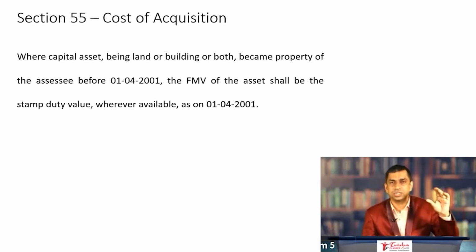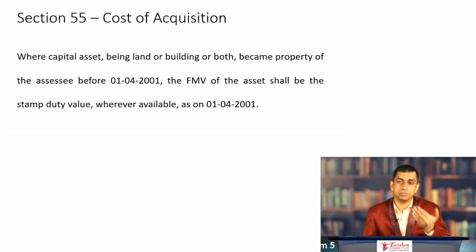Full value of consideration is nothing but the sale price, less cost of acquisition, nothing but the purchase price, less cost of improvement, the capital expenditure on the capital asset that you have done after its acquisition, less transfer expenses, for which there is a definition, gives you capital gains, long term or short term.